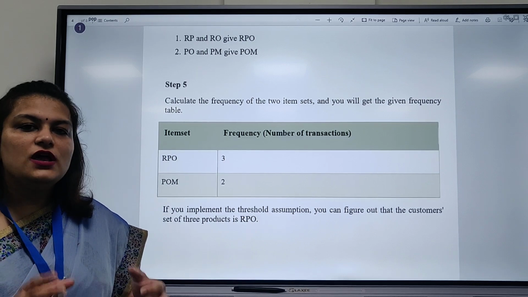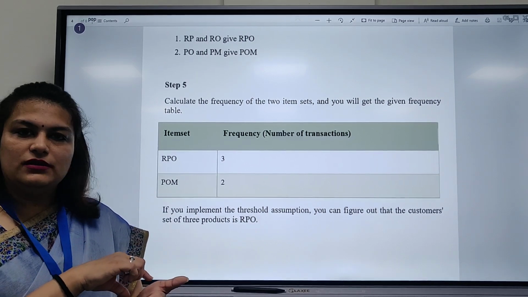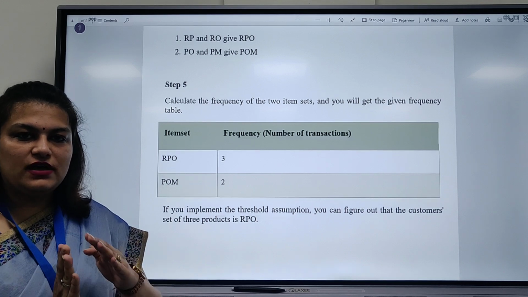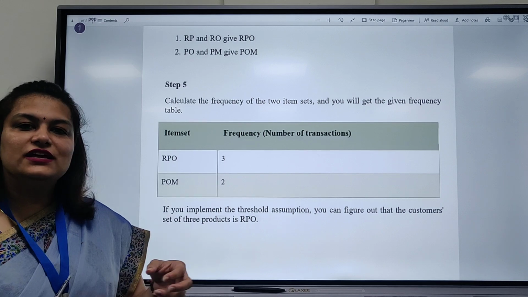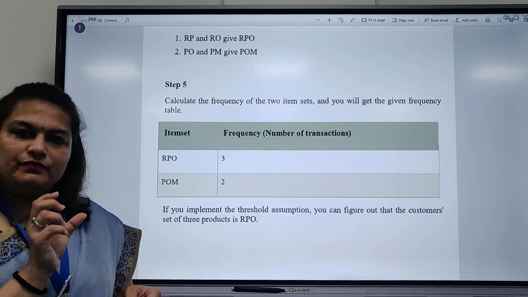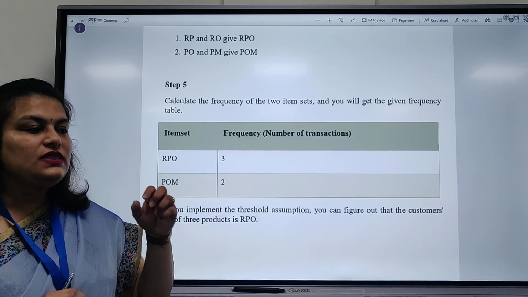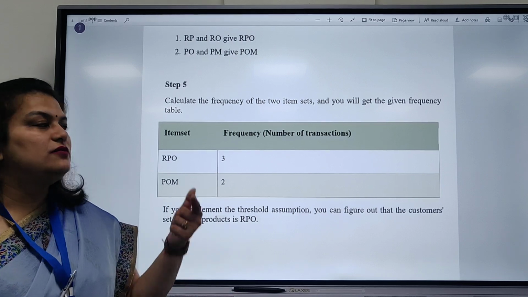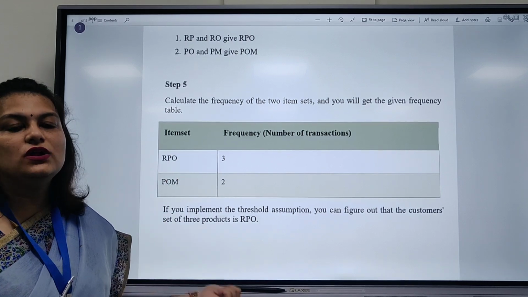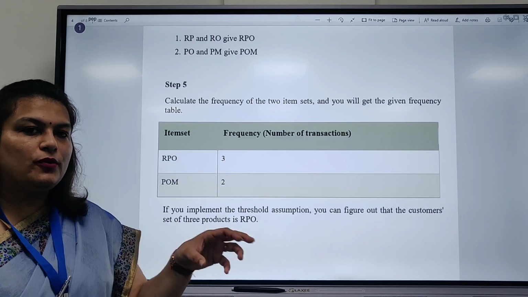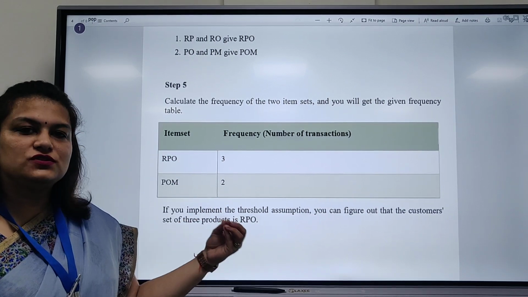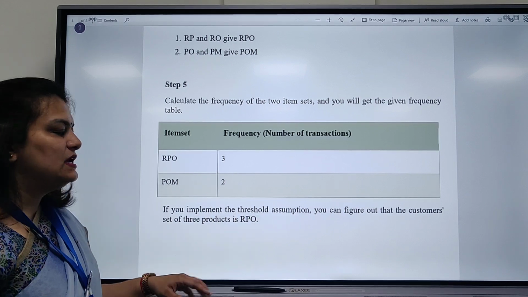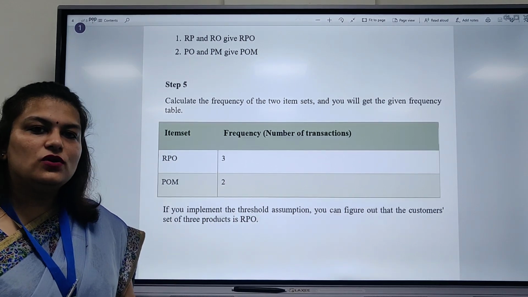Then in step 4, we include those pairs which have more than 50% frequency, and then we make trios of them. We make a group of 3, and then again we make a frequency table and we find out what is the group of products which is taken most of the times, or has the most frequency. So this was the Apriori algorithm.